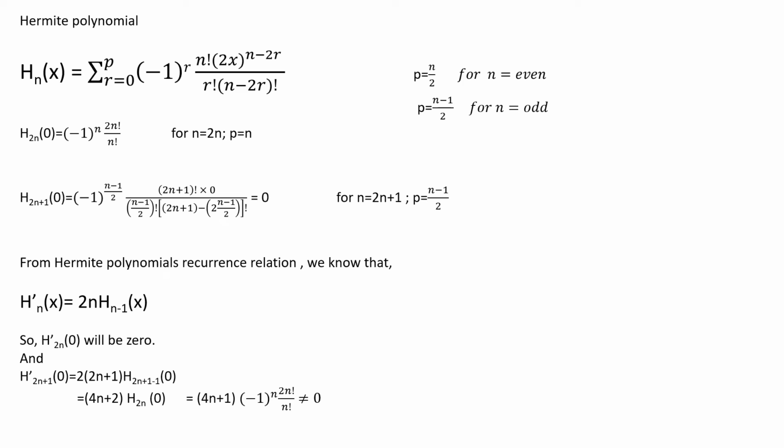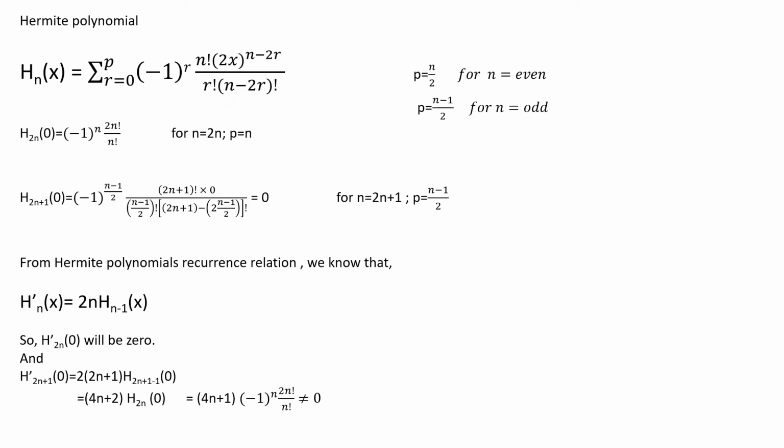Here is the answer. We all know the Hermite polynomial H(x) is equal to the summation over r equal to 0 to p of minus 1 to the power r, n factorial, 2x to the power n minus 2r, whole divided by r factorial, n minus 2r factorial. Again, p is equal to n by 2 for n even and p is equal to n minus 1 by 2 for n odd. So for H2n of 0 we can take n as 2n and p as n. So the equation will be minus 1 to the power n, 2n factorial by n factorial. And here it is correct.